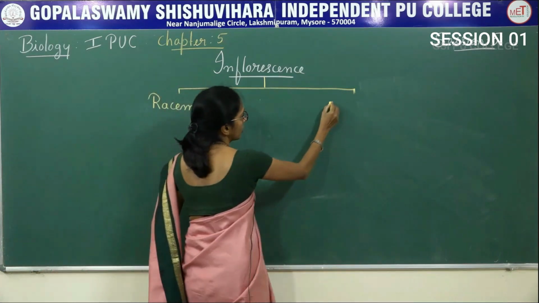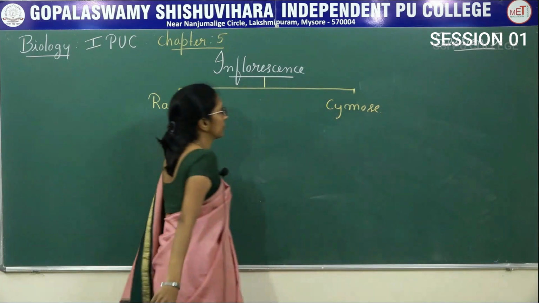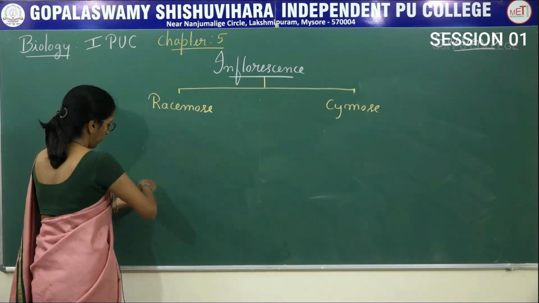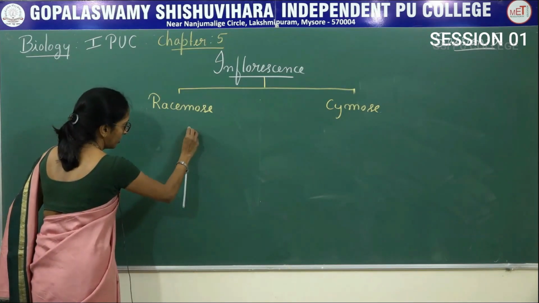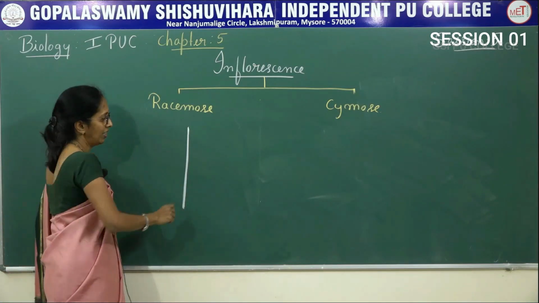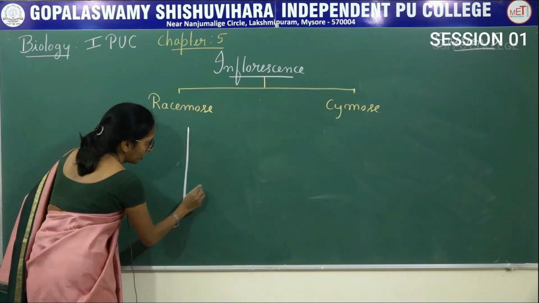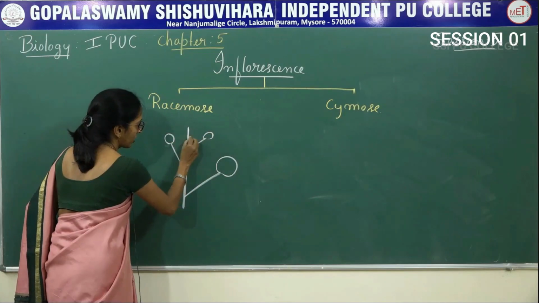Second one is cymose. Coming to the first, racemose. Here, this is the peduncle. The growth of the peduncle is unlimited and it never ends in a flower here, which produces pedicellate flowers like this.